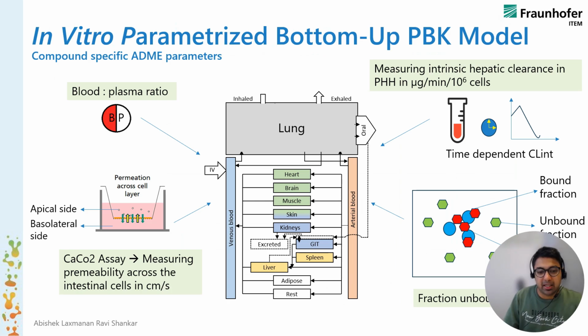And here we have an in vitro parameterized bottom-up PBK model.